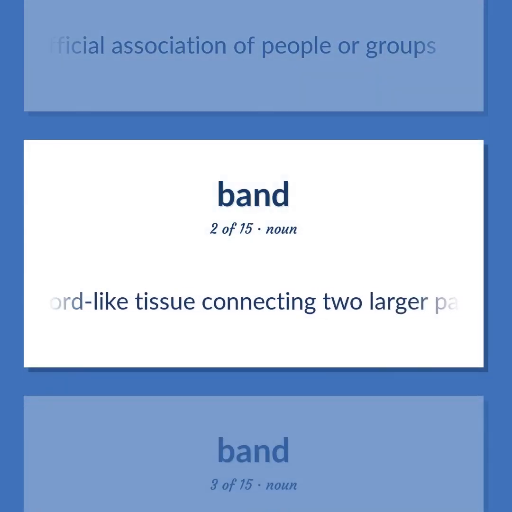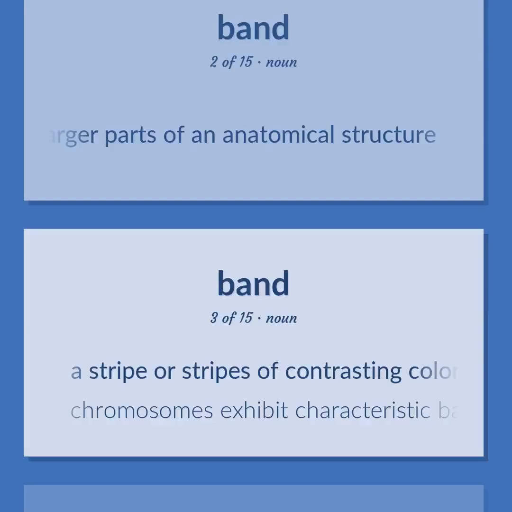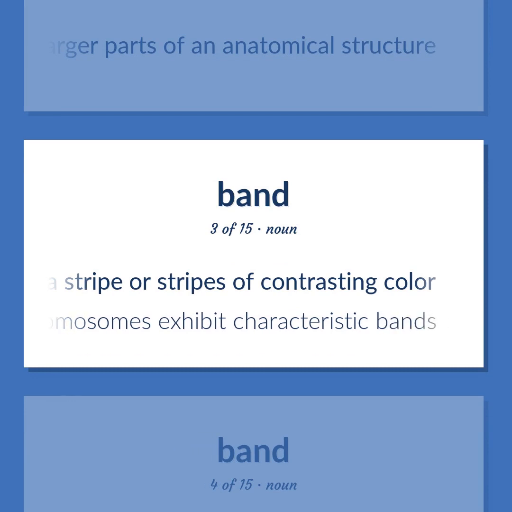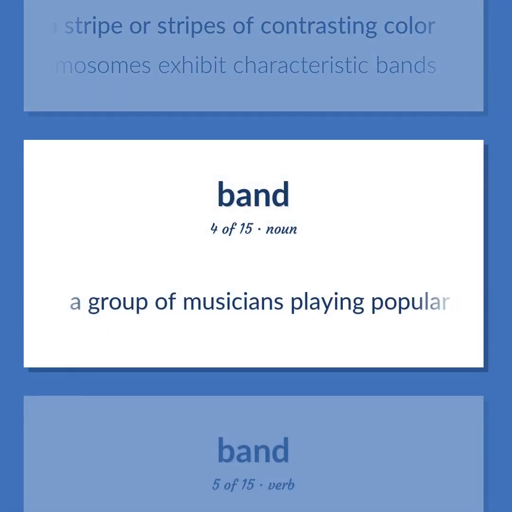A cord-like tissue connecting two larger parts of an anatomical structure. A stripe or stripes of contrasting color. Chromosomes exhibit characteristic bands. A group of musicians playing popular music for dancing.